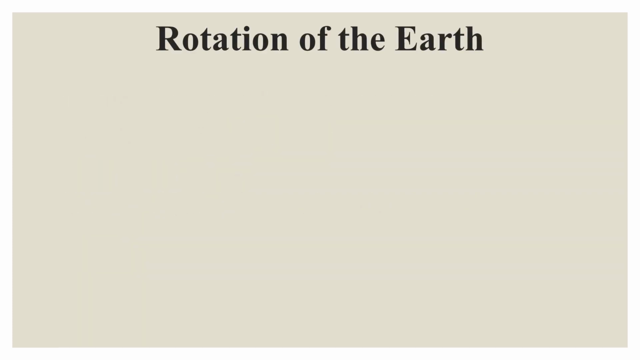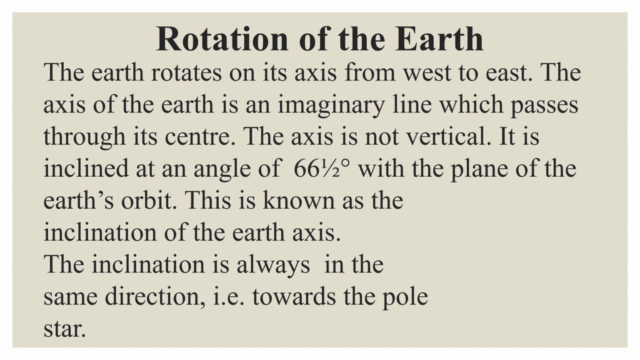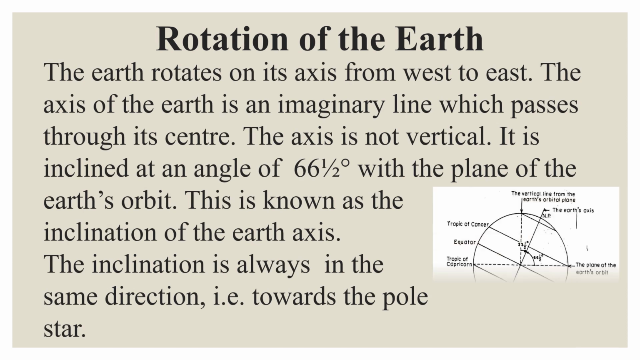Rotation of the earth. The earth rotates on its axis from west to east. The axis of the earth is an imaginary line which passes through its center. The axis is not vertical. It is inclined at an angle of 66½° with the plane of the Earth's orbit. This is known as the inclination of the Earth's axis. The inclination is always in the same direction, that is, towards the pole star.